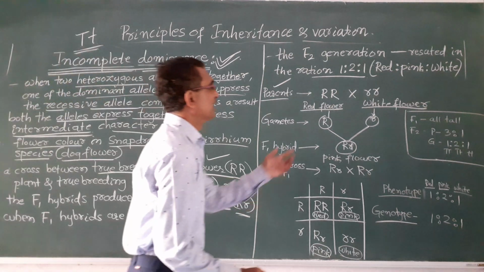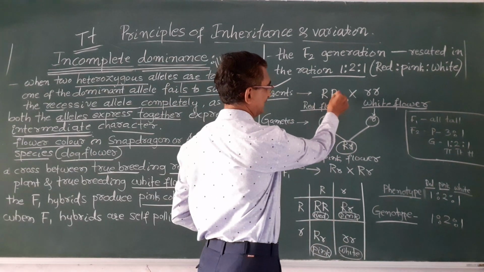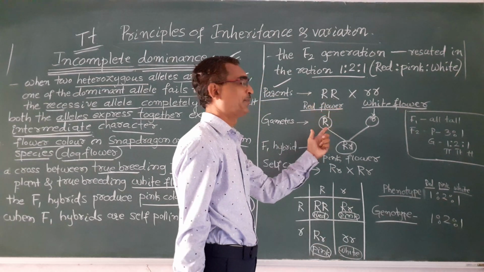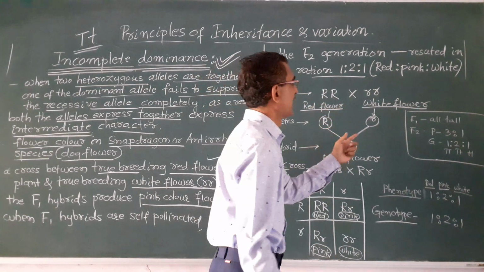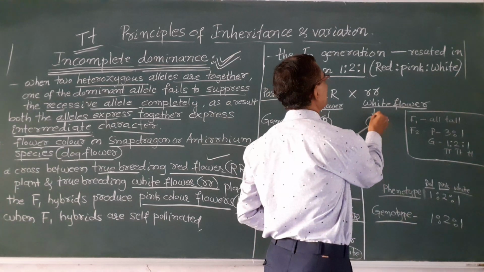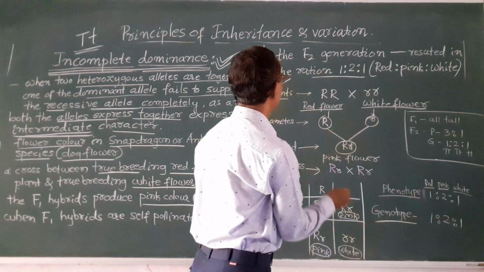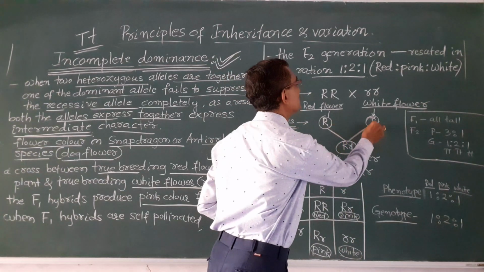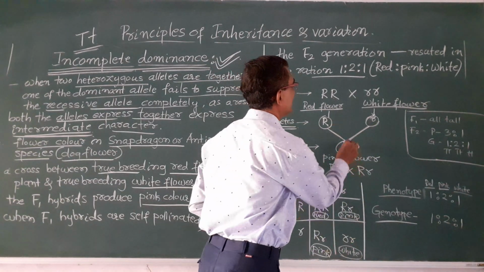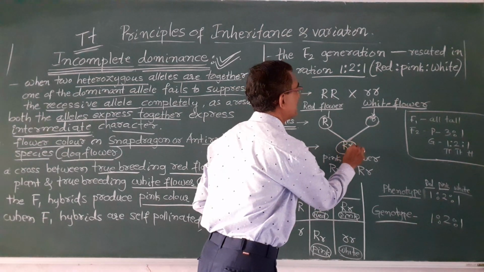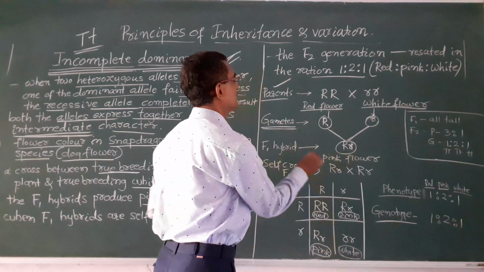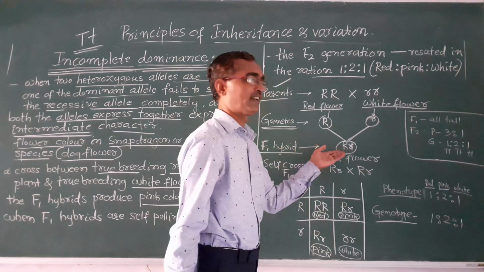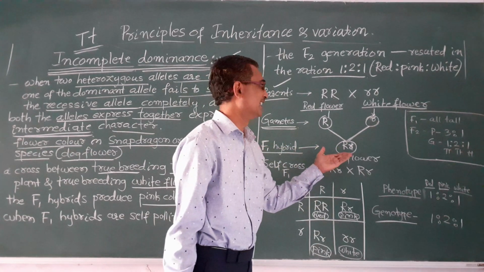What happens? Gametes are formed. This red flower produces capital R, and this white flower produces small r. These are the gametes. Then what happens? These gametes fuse together to form capital R and small r. So this is the F1 hybrid, or F1 generation, the first filial generation.